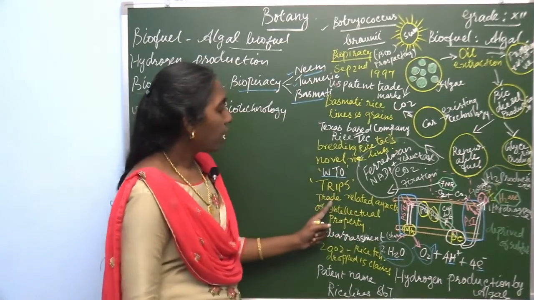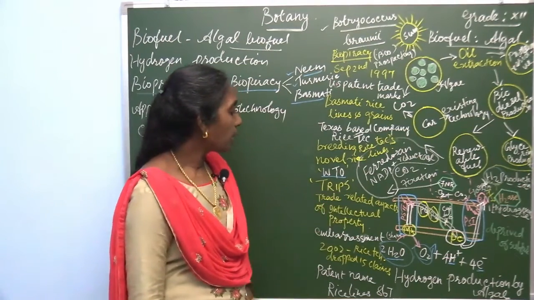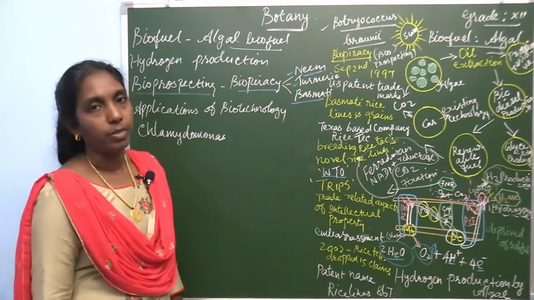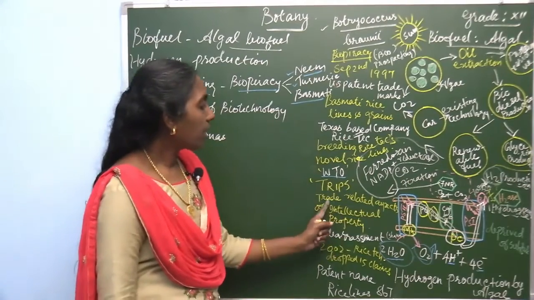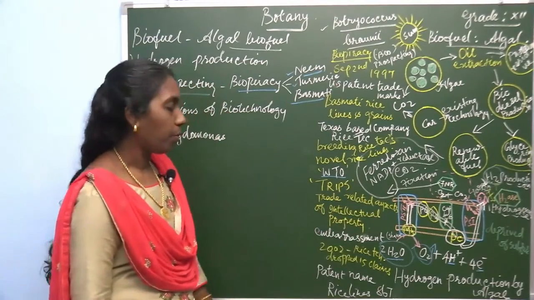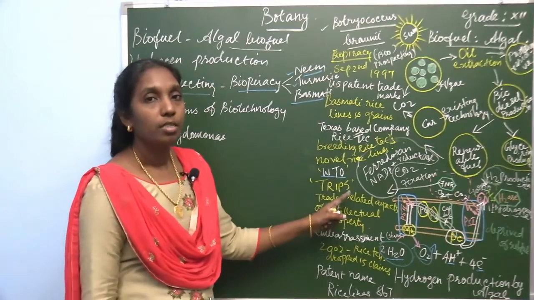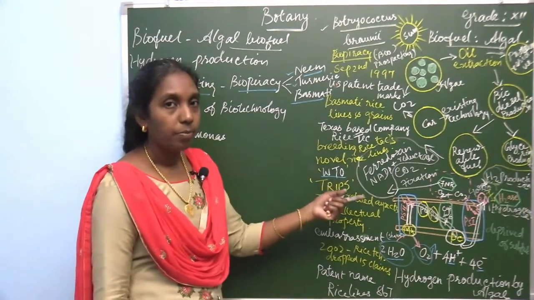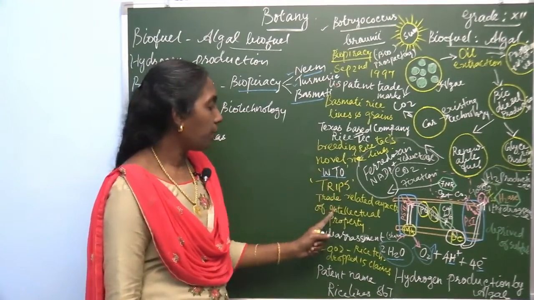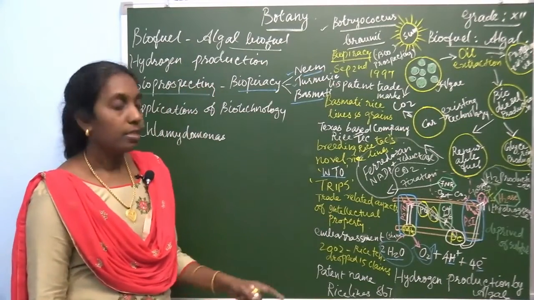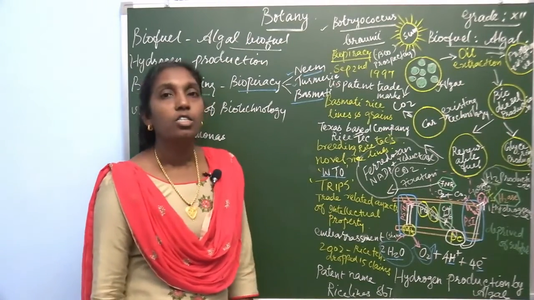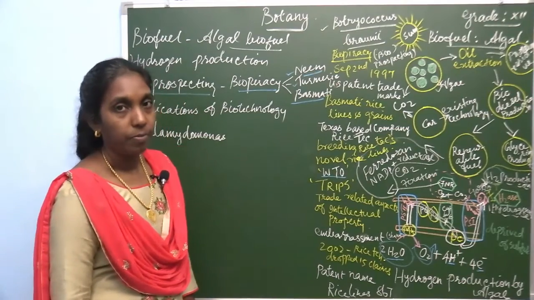TRIPS means Trade Related Aspects of Intellectual Property. They took this to TRIPS, and it was an embarrassment to the US.